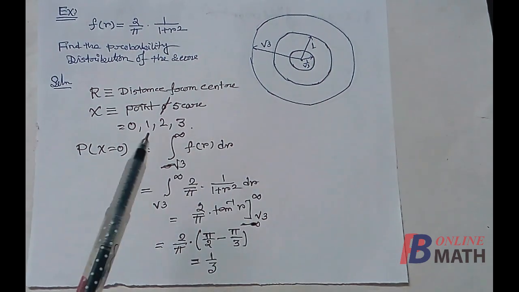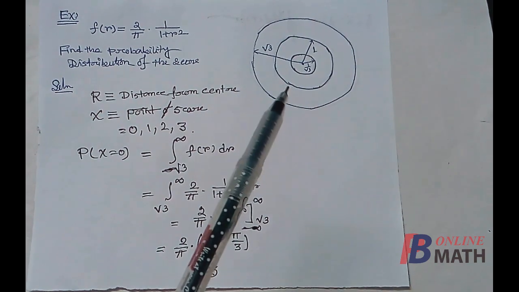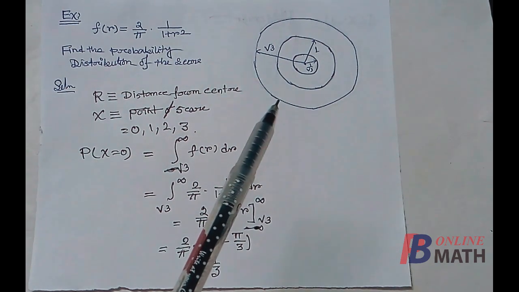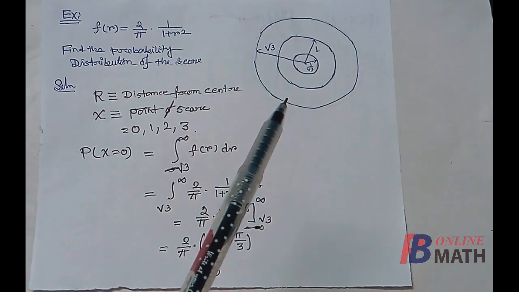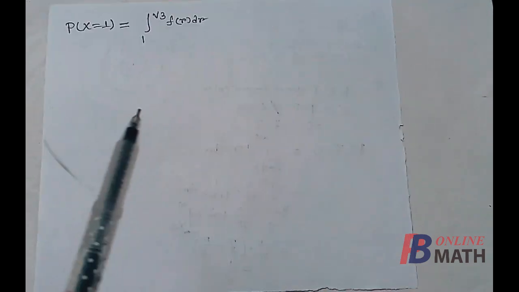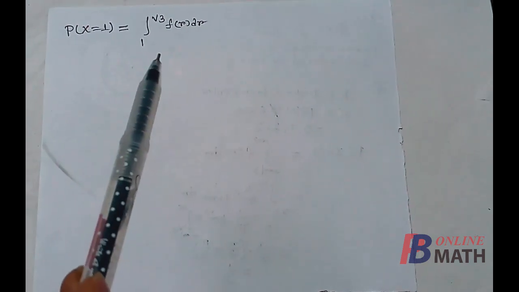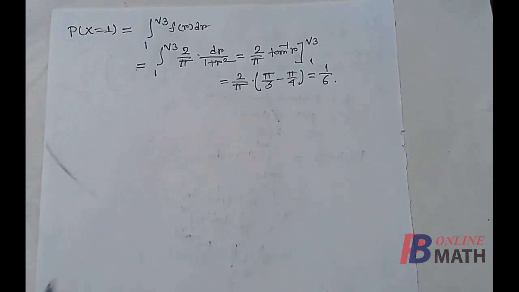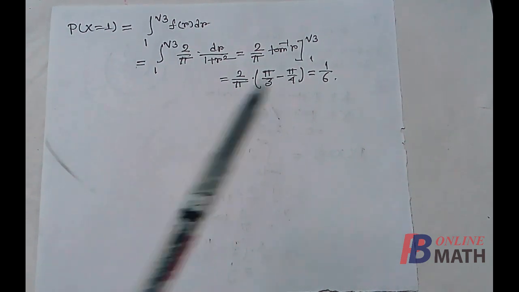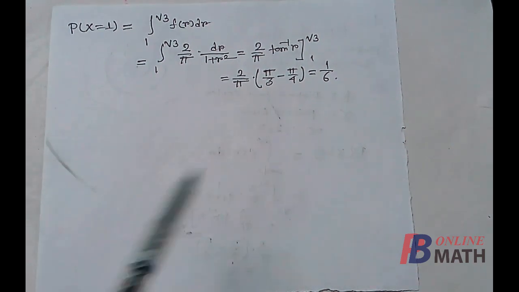We consider the next score, 1. So we get the point 1 if the shot falls within these two circles. That means the distance from the center should be greater than 1 and less than or equal to root 3. The probability of X equal to 1 should be the integration of fR from 1 to root 3. Now replacing the value of fR and after the integration replacing the limits, we find that this probability is equal to 1 by 6. So this is a very simple calculation. You can easily find that.